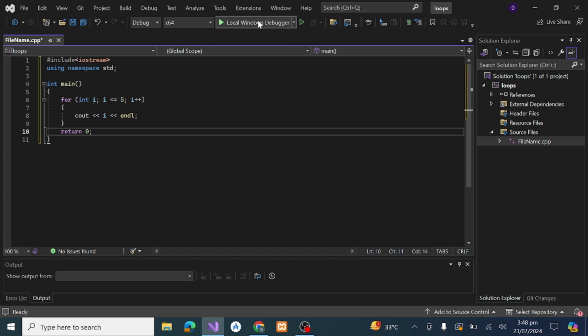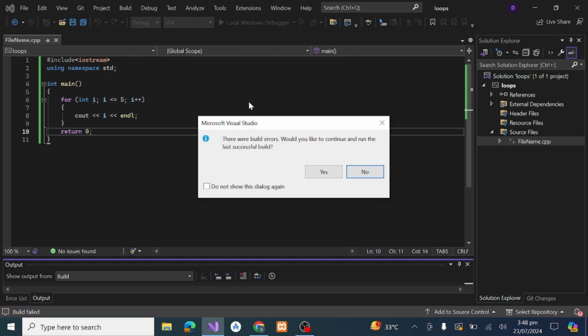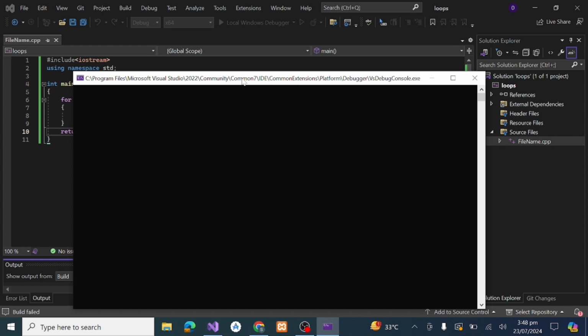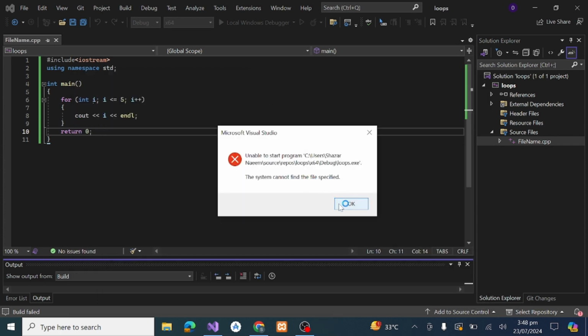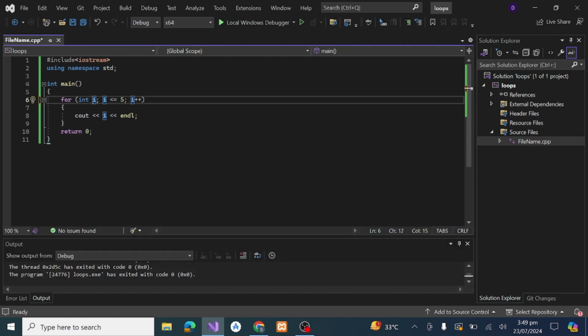So we will check what the output of the program is. Wait for a second. So there is a mistake in the program.